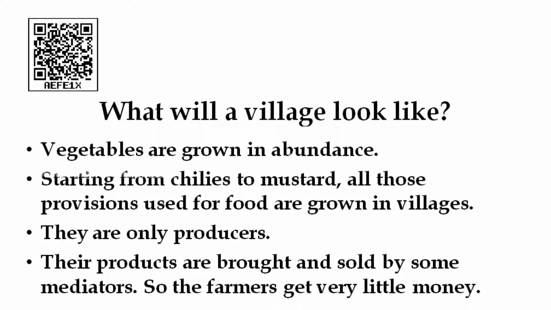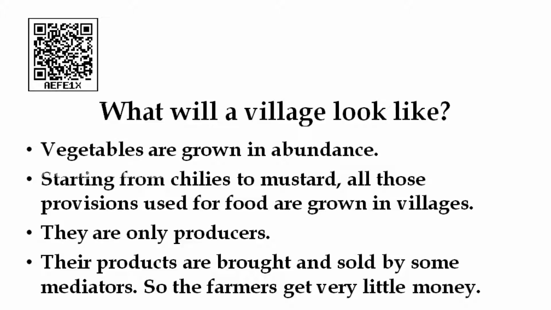These people are not producing only for themselves, they are feeding the city people also. We are also dependent on these villagers. Their products are brought and sold by some mediators. This is the pitiable thing among the farmers.